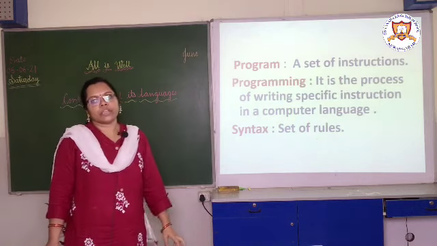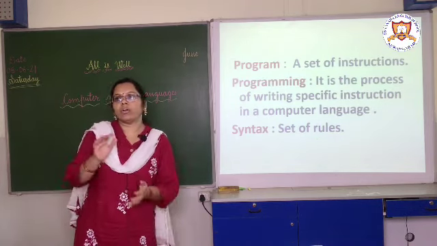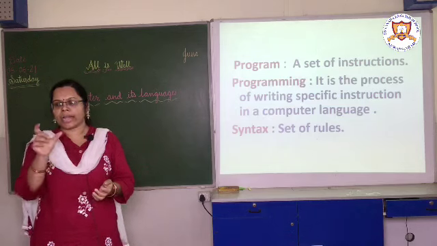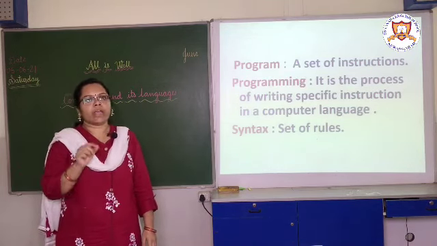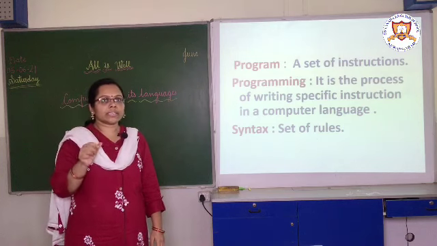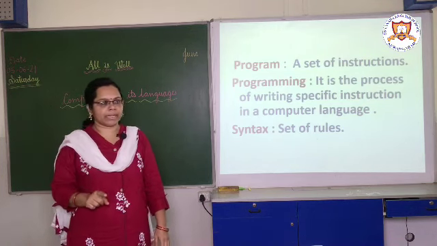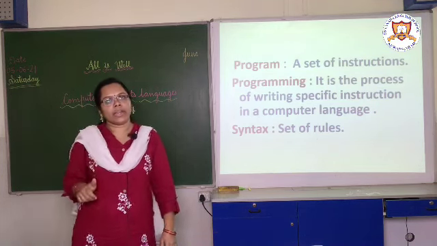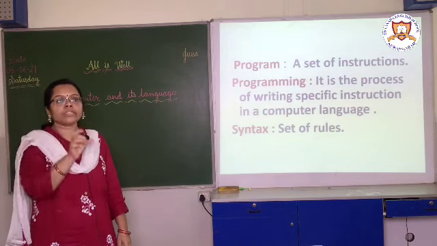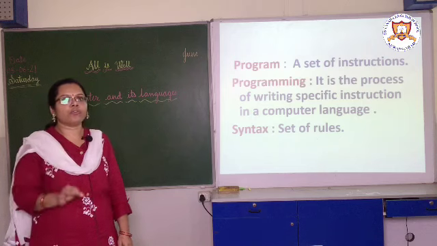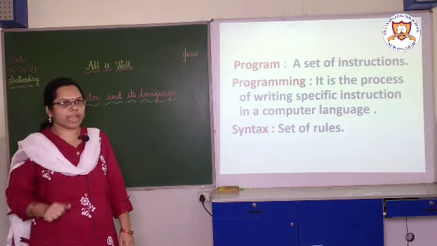So listen children, take the English language. Suppose I want to write one sentence in English. In English, the first letter is always a capital letter, and at the end of the sentence we have to put a full stop. So there are some rules and regulations we have to follow to write the English language.